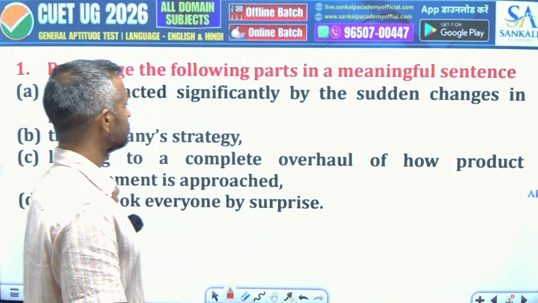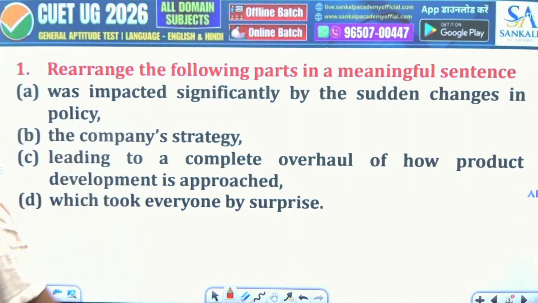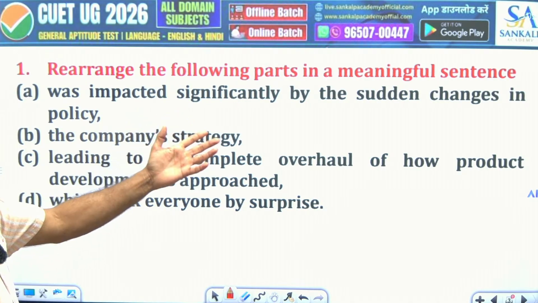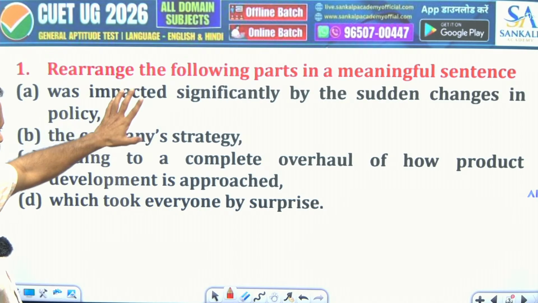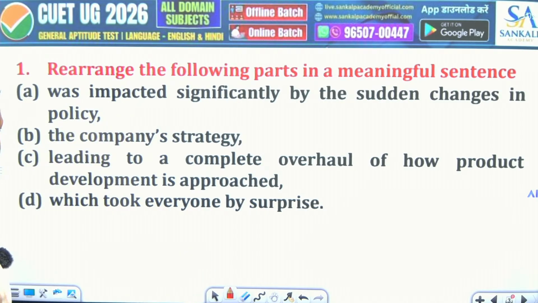Okay, so look at this. Rearrange the following parts in a meaningful sentence. Was impacted. Now you know that this is the verb part here, so it is not something for the beginning. But let's read once.